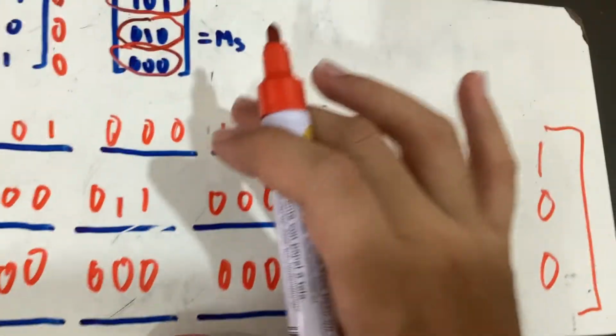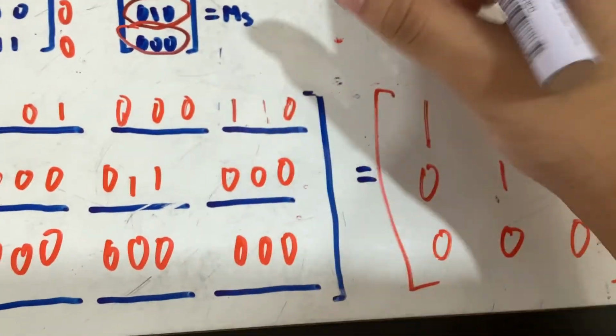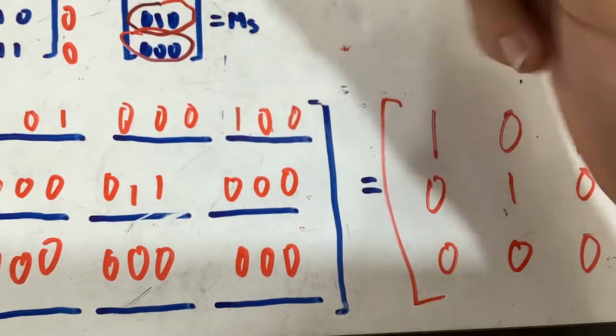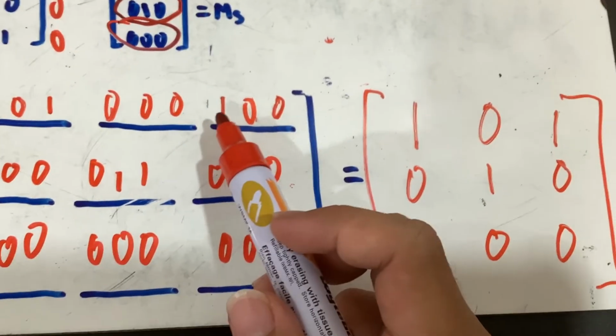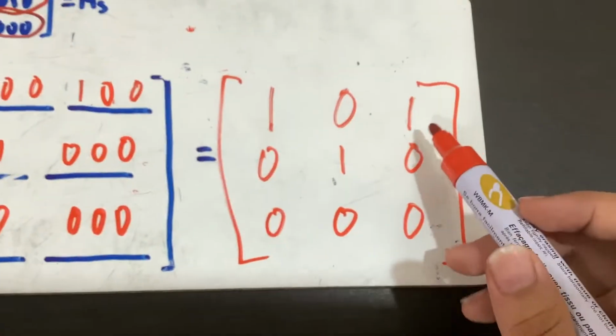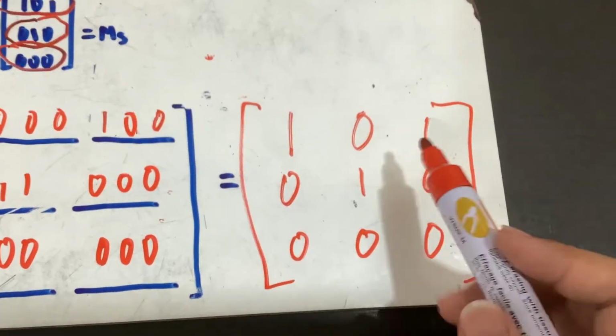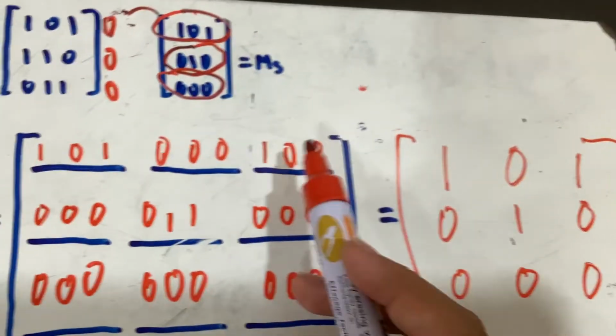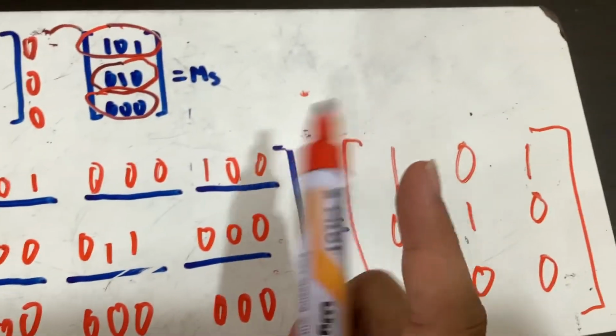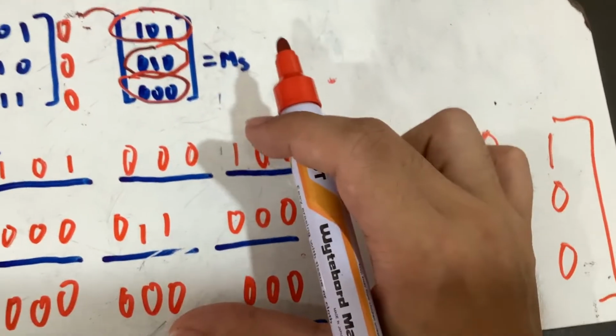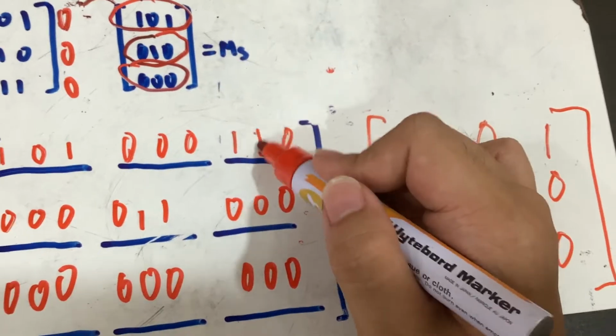Also, just in case you guys are wondering, what if this one is 0? Like, what if there's only one true value? Well, it doesn't matter. It's still going to be 1, right? It will still return 1 because it only needs one true value for OR to return 1. But anyways, let me just put this back.